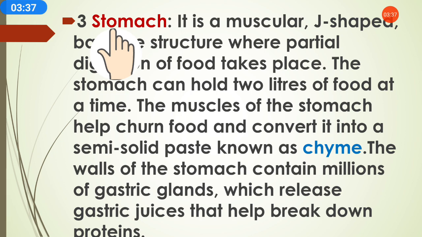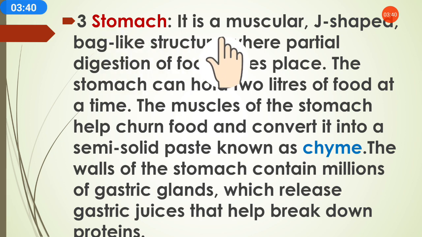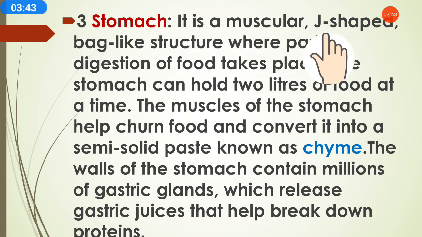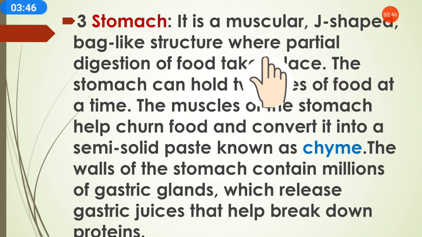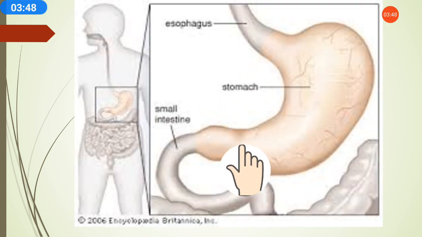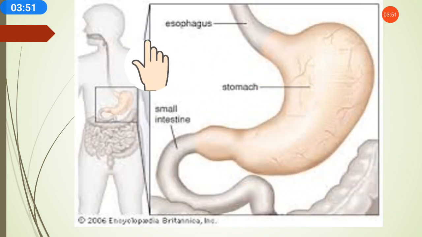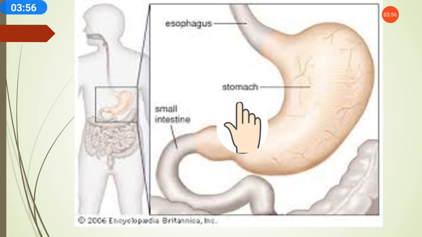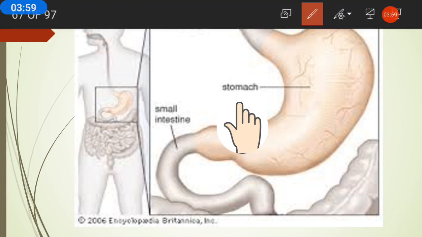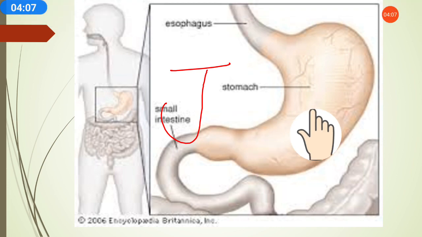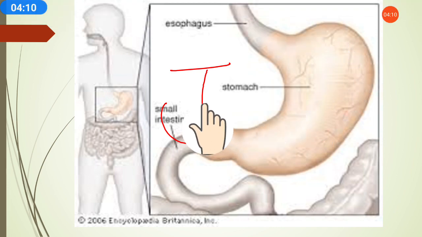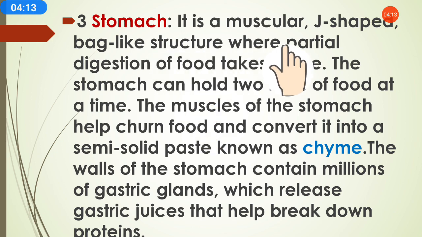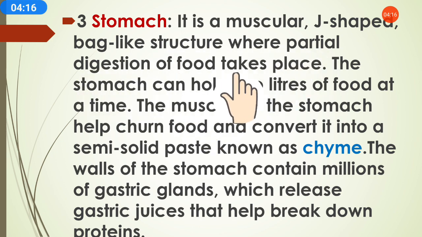The third process is the stomach in the human body. It is a muscular, J-shaped, bag-like structure, meaning the shape of the stomach is like the letter J. As you can see, the stomach is in a J shape, where partial digestion of food takes place.